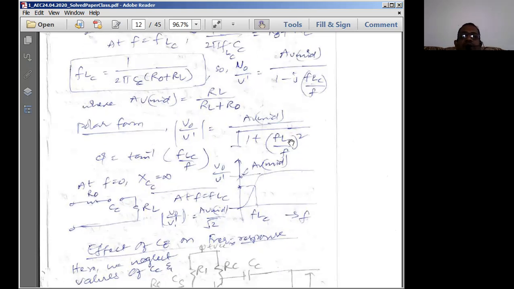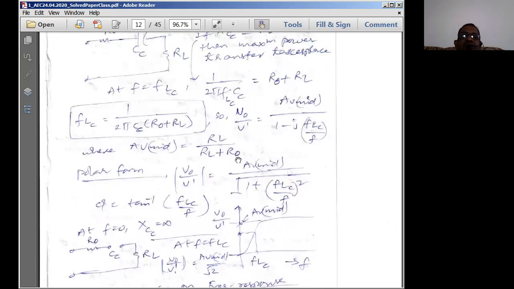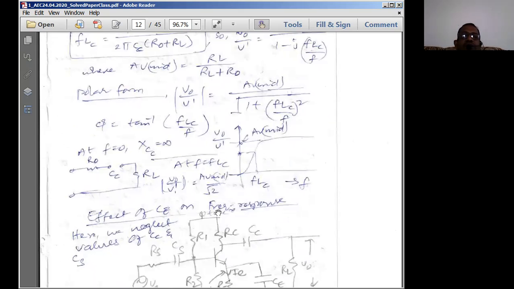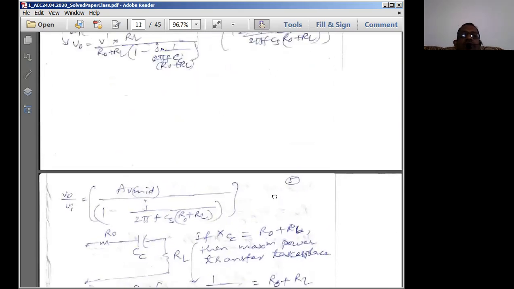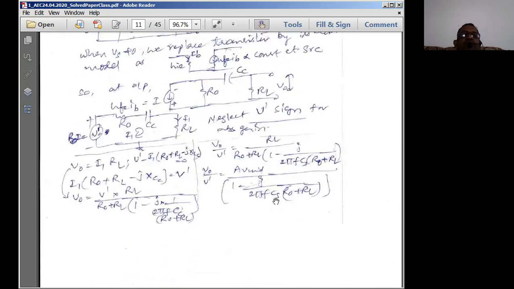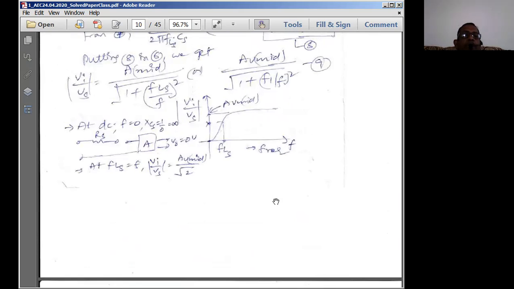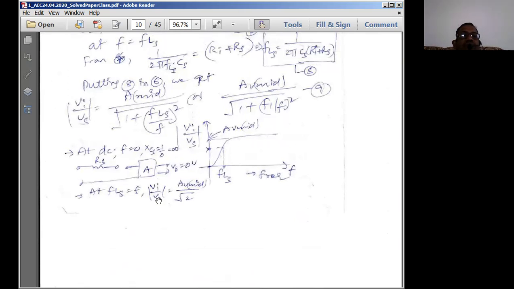This is the effect of CC as well as CS on the amplifier. The effect of CC is the same as we got, and the effect of CS is also going to be the same as what we got in the previous class. The effect of CC on gain is going to be 1 by root 2 times the midband gain, which means the gain comes down by 3 dB from the midband gain.